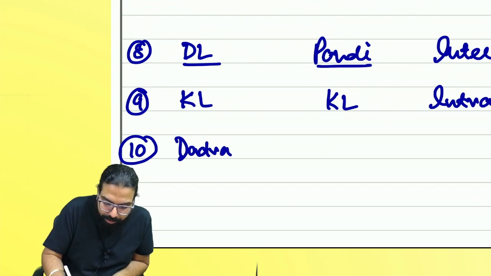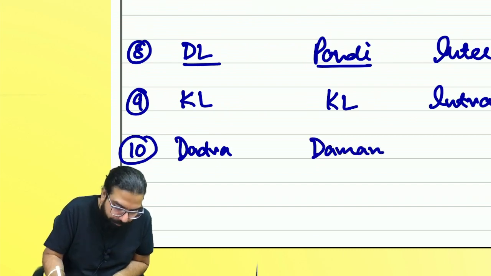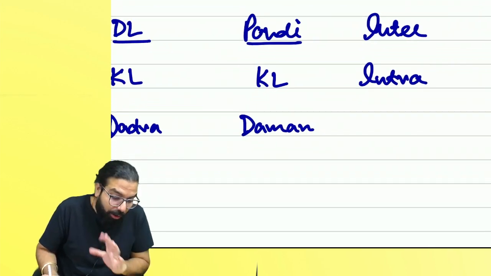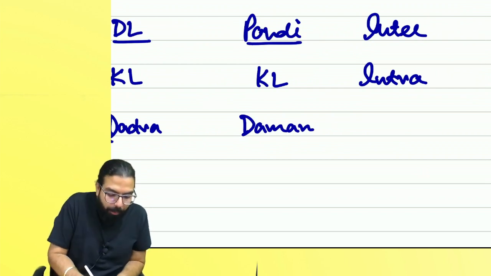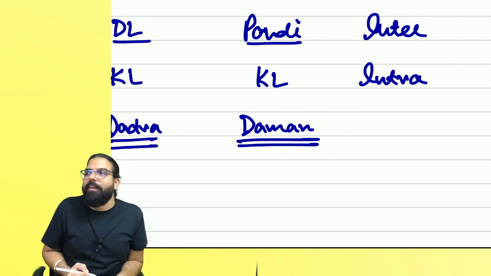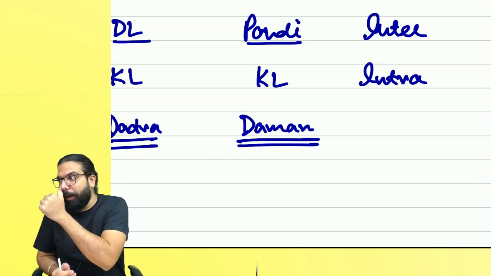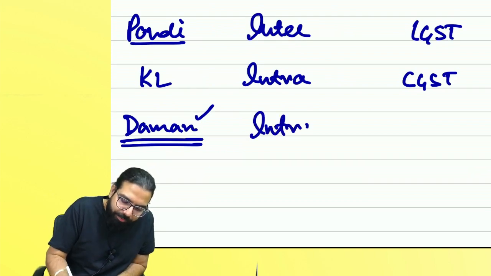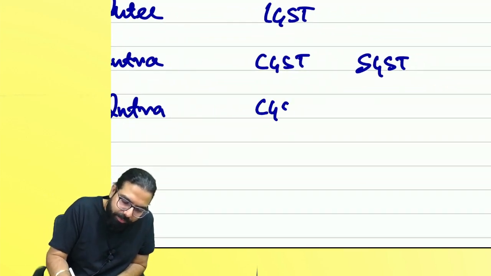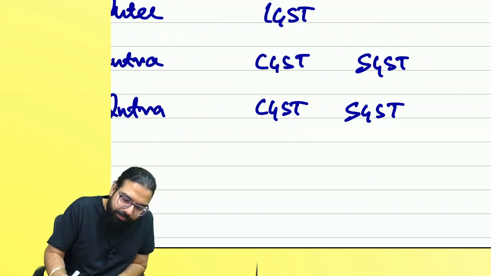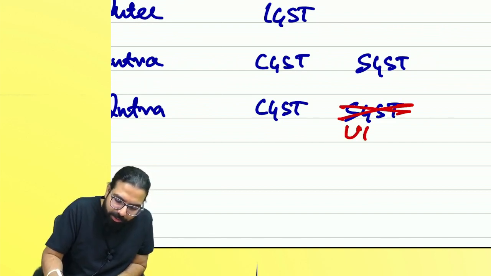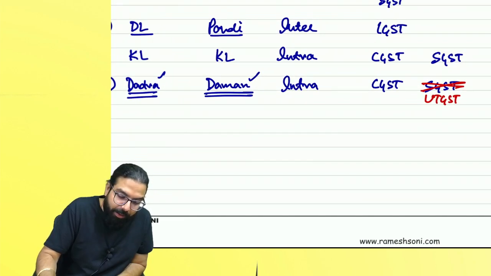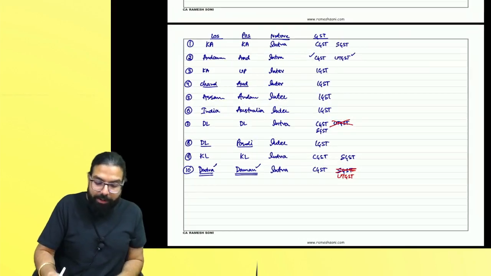Dadra and Nagar Haveli and Daman and Diu. Inter or intra? Baba, both are the same only. Now both have merged and become one only. Correct or not? It is Dadra and Nagar Haveli and Daman and Diu. It is one only. So can you tell me inter or intra? Intra. What will you charge? CGST plus? Very good. It is UT. I was just checking, Baba. Okay, UTGST. Are we all clear till here, everyone?